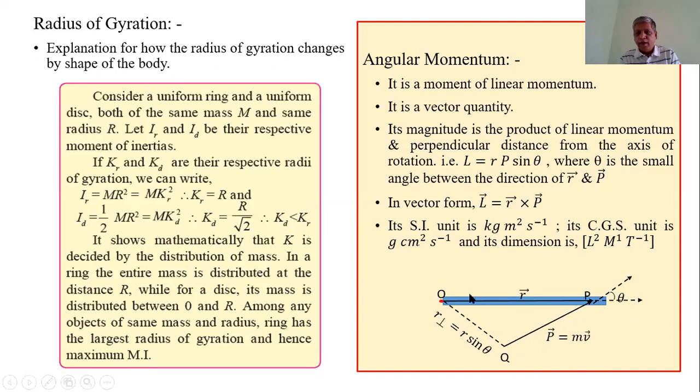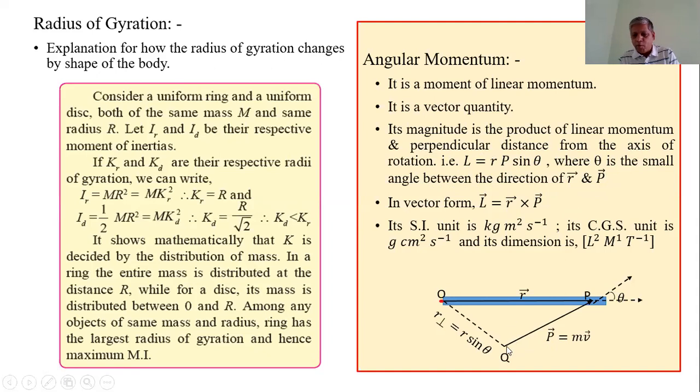Therefore, from these diagrams I can explain the angular momentum. Angular momentum is nothing but the moment of linear momentum, and it is a vector quantity. Its magnitude is the product of linear momentum and perpendicular distance from the axis of rotation, that is L is equal to r p sine theta, where theta is the small angle between the direction of vector r and vector p. Vector p is nothing but the linear momentum. I can explain these equations from these diagrams.